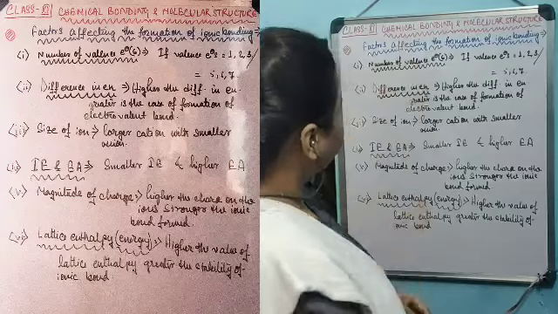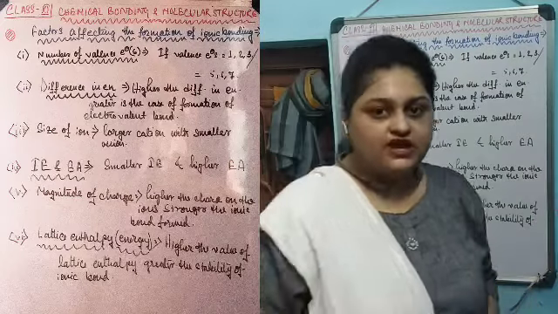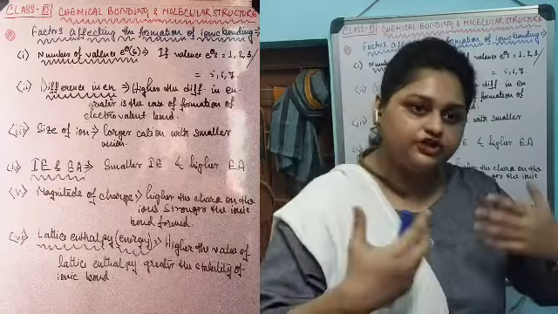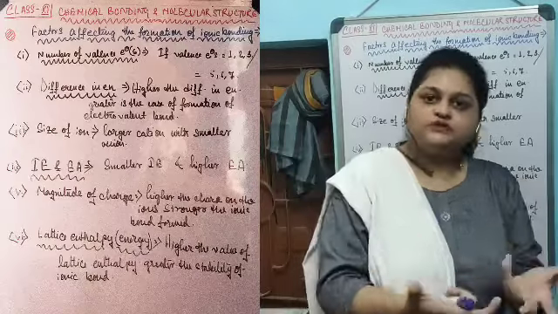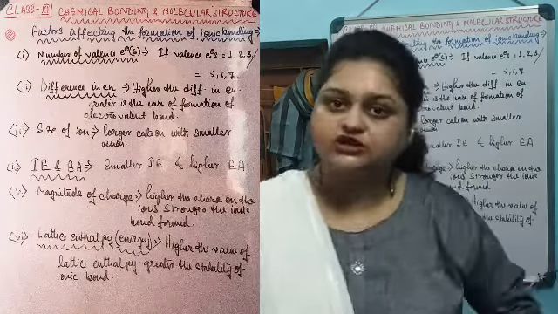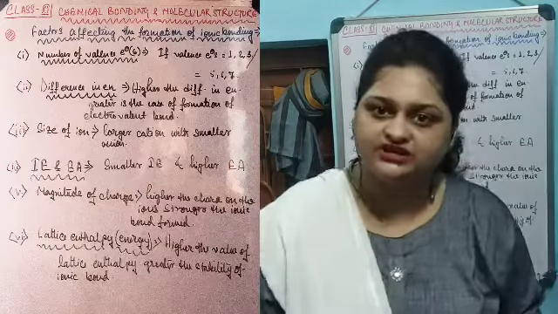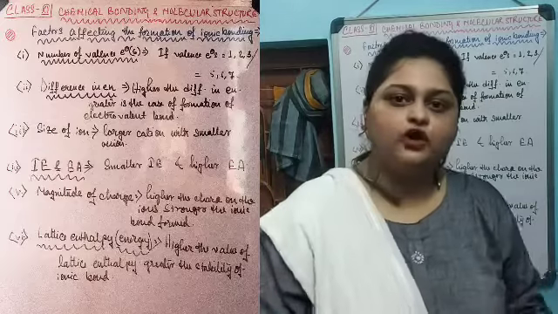The second factor is the difference between the electronegativity of the atoms. If the electronegativity difference between the atoms that are combining is extremely large, one atom having extremely high electronegativity compared to the other propels the other atom to release one electron very easily, and that atom accepts the released electron to form an anion.